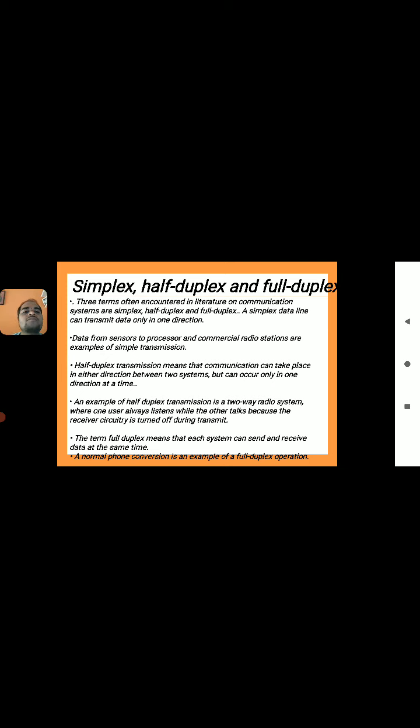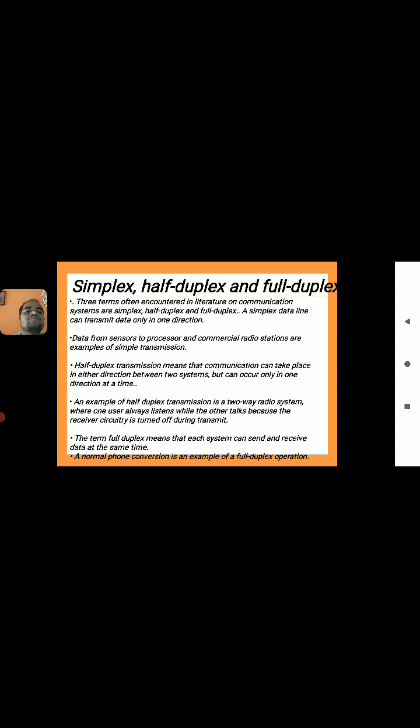The example for half duplex transmission is a two-way radio system, where one user always listens while the other talks, because the receiver circuitry is turned off during transmission. When two users are using this radio system, one user is always listening and the other one is talking. So only one direction of data can be transmitted at a time.